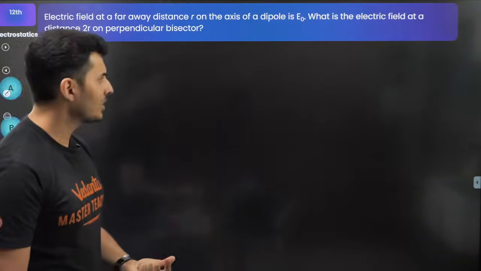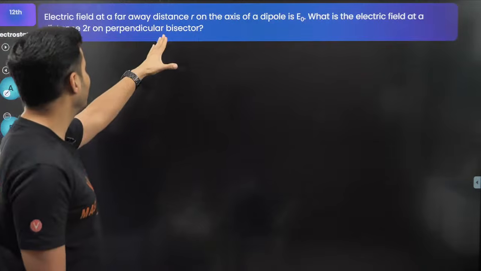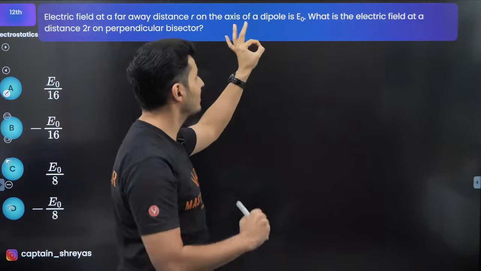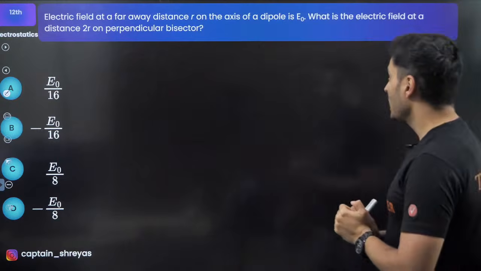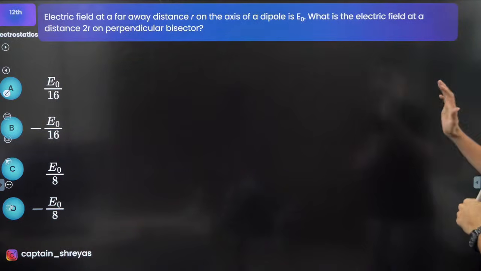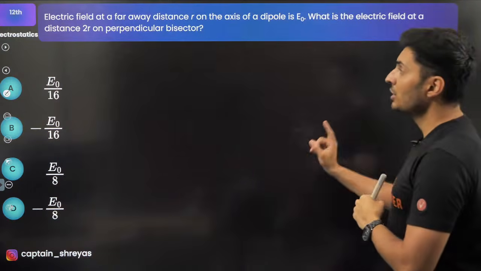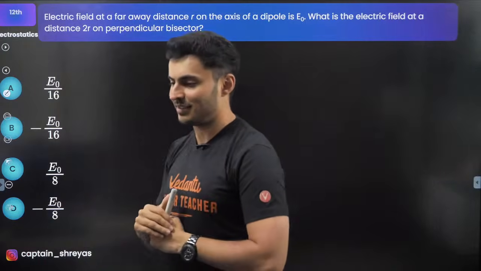Moving on to the next question coming up on your screen. Electric field at a very far away distance on the axis of the dipole is E naught. And what is the question? The question is, what is the field at a distance 2r on the perpendicular bisector?